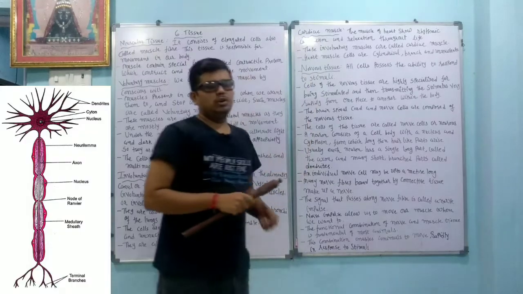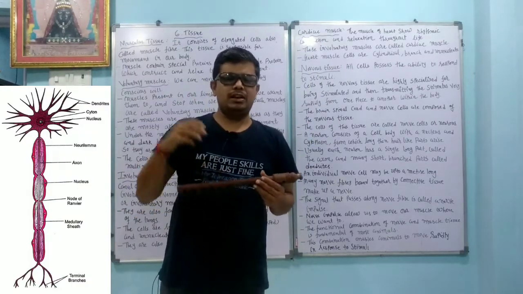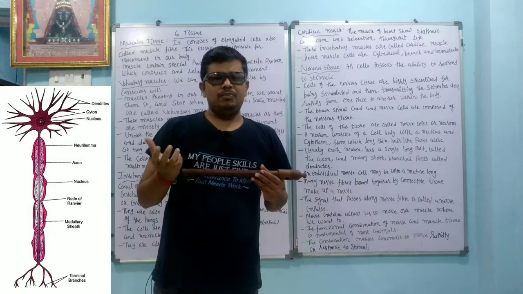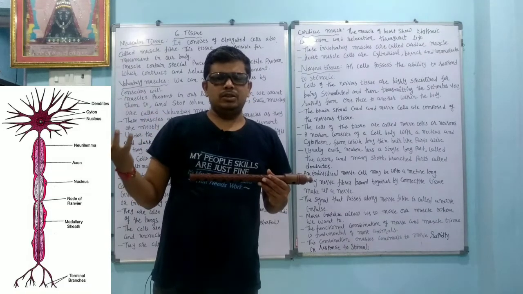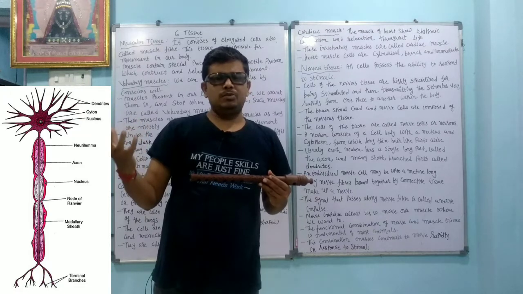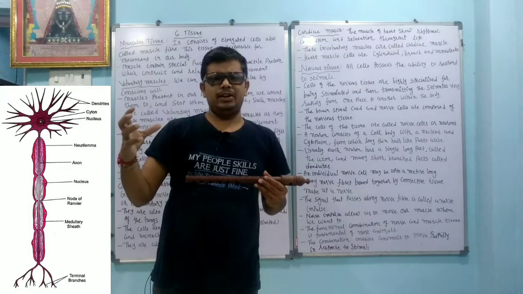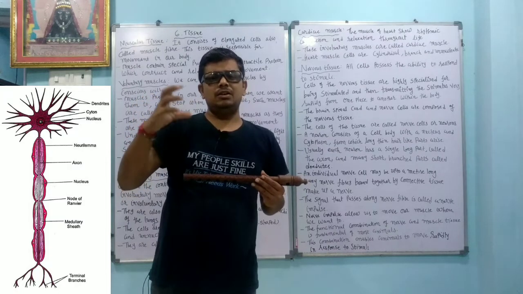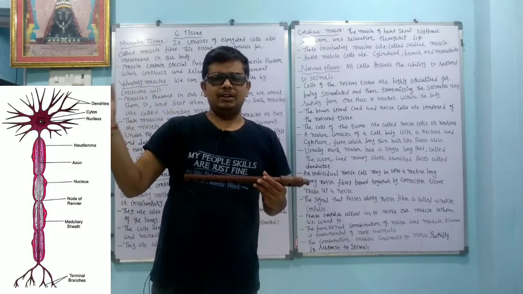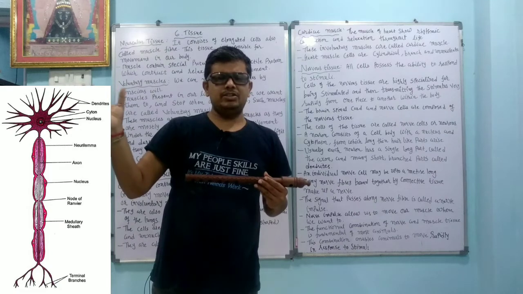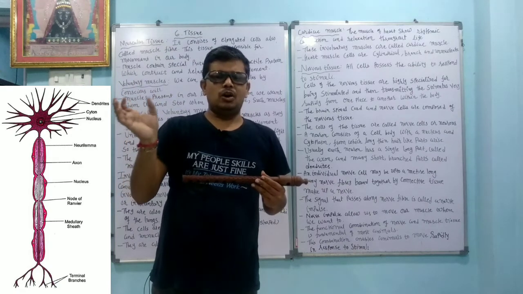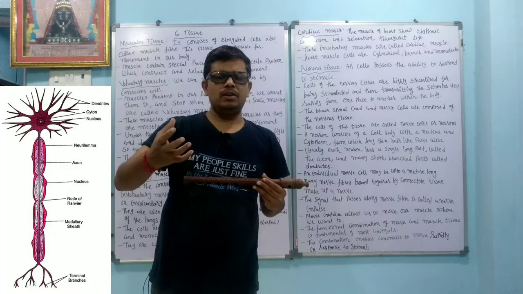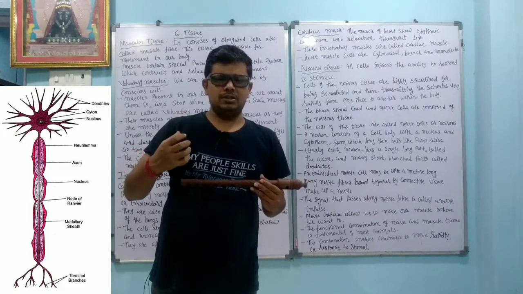Now dear student, we are going to learn about the nervous tissue. Suppose there are some changes in the environment, like we can think about the sunflower. Whenever we observe the sunflower, you find that it changes direction when the sun rises, and when the sun settles down in the west, it changes direction. So according to stimuli, the organism shows a response, which we can know by the nervous system.